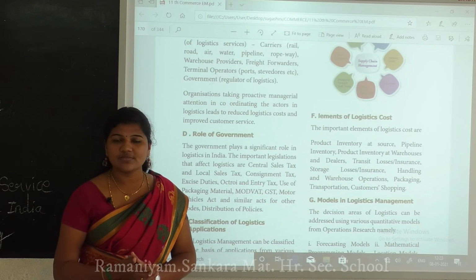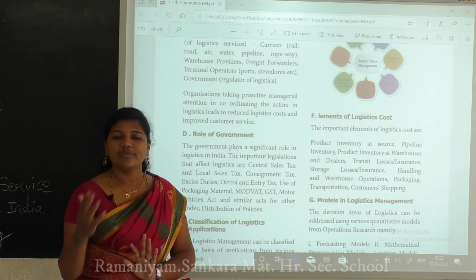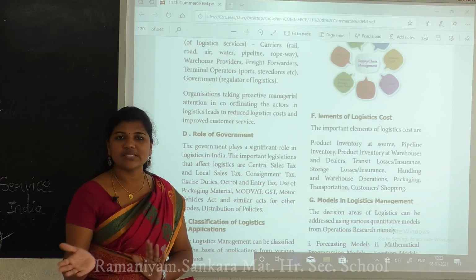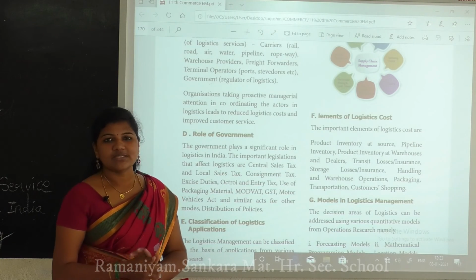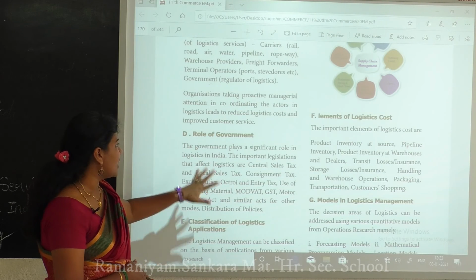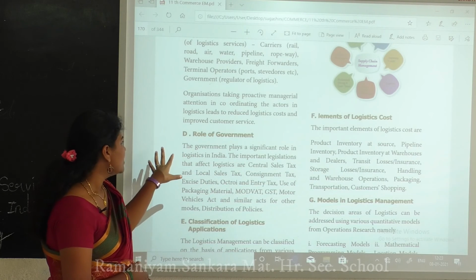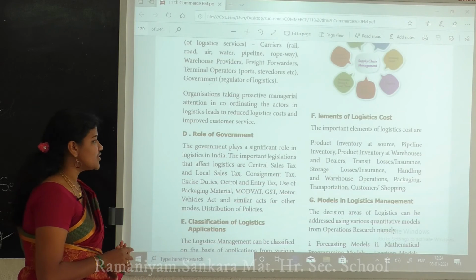Improved customer services means, like, one person in the USA has to address something, so we have to move things from this place to that place, giving some transportation facilities and handing over the things to the customers. Like that wise the logistics is helpful for us. Next is the role of government. The government plays a significant role in logistics in India.